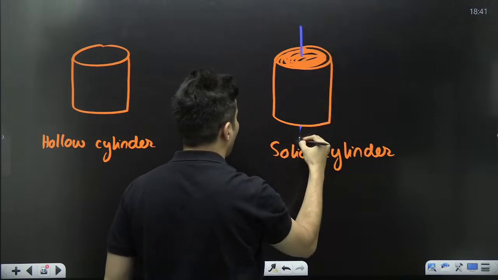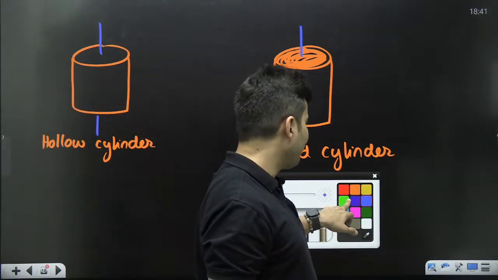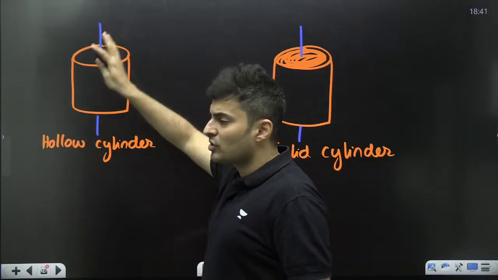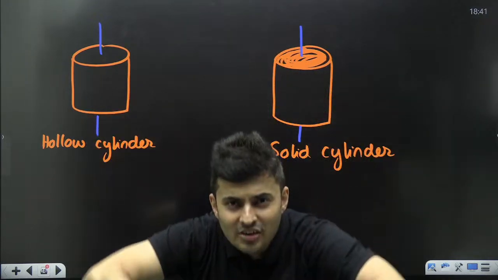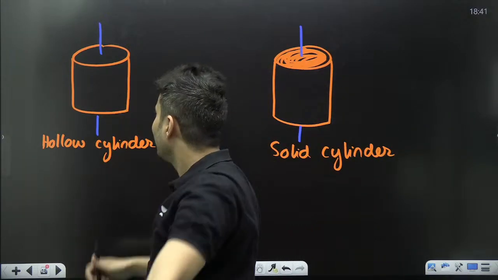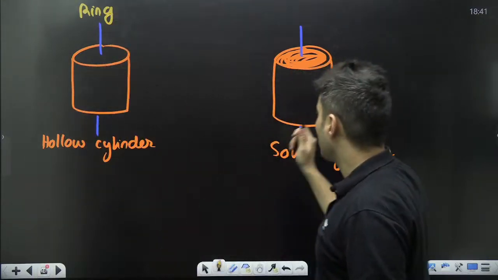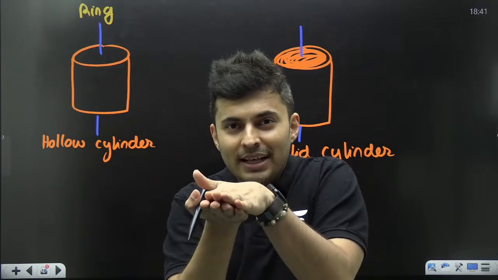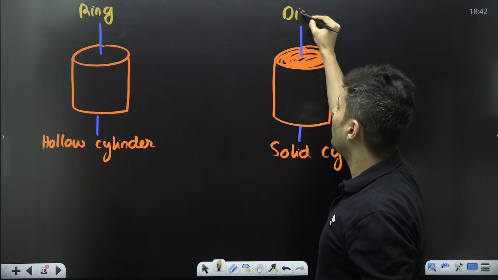Let's take this as the axis. A hollow cylinder can be made by stretching exactly what, guys? Think about it. In a hollow cylinder, inside everything is hollow. The base and the top are not there. Only the curved surface is there. You take a ring and stretch it. What will you get? A hollow cylinder. Are you able to visualize this? Exactly. It will come from basically a ring. If you talk about a solid cylinder, from which object can you get it? I think you take a disc, a full disc, and you elongate that disc. You will get a solid cylinder. So you will get this from basically a disc.